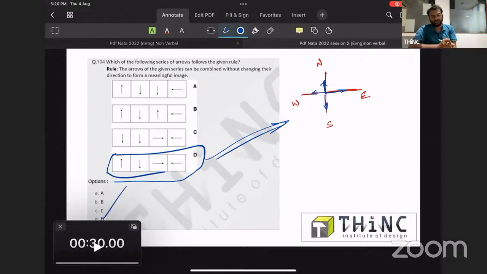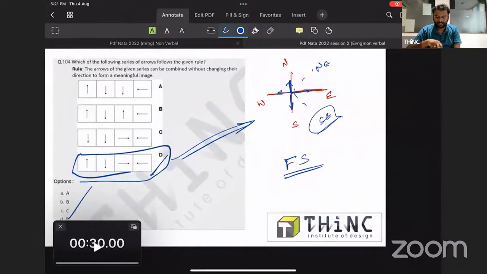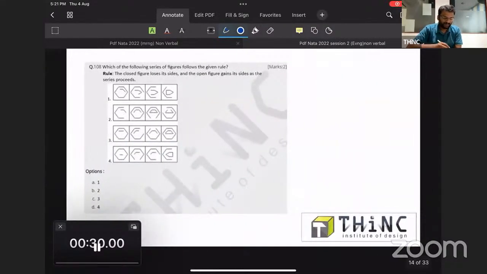And last year also, they used to ask these kinds of arrows in figure series questions. At that time also, somewhat north, south, east, west. They asked arrows pointing towards northeast and southeast as well. So plenty of questions were from these arrow-based things in NATA. So just pay attention to these kinds of arrows.